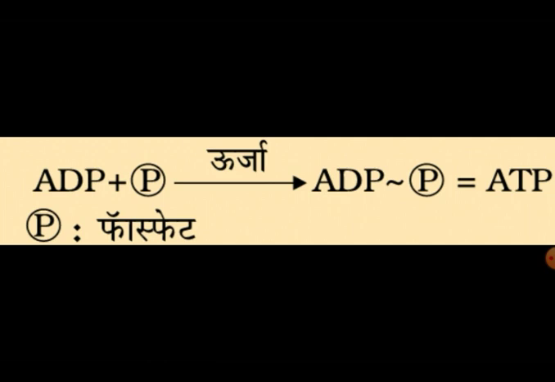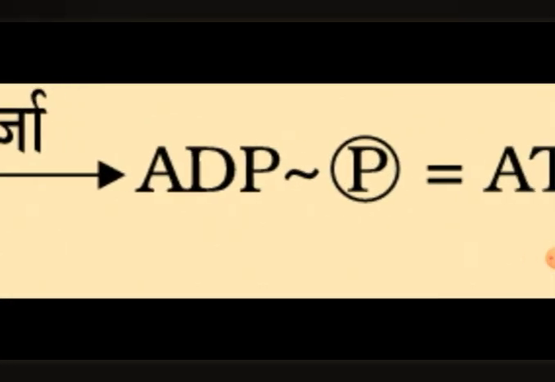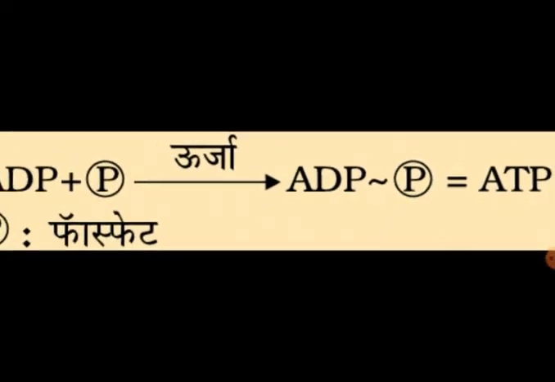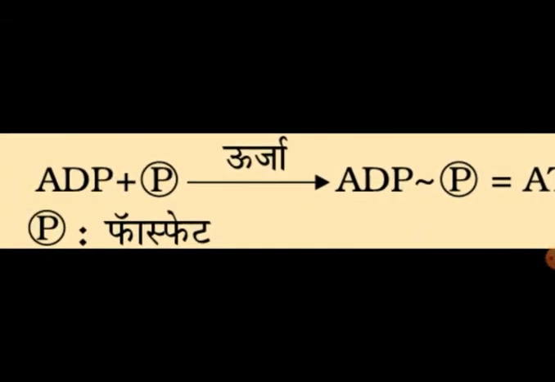In the battery, at the time of the supply of electricity it keeps on charging, and when the electrical supply is cut, the chemical energy stored in the battery is converted back into electrical energy. Similar is the case here. In the ATP molecule, the chemical energy is stored in the form of this energy rich bond, shown here as ADP wavy line phosphate, ATP. This energy bond breaks down again and forms ADP and phosphate, and energy is released.